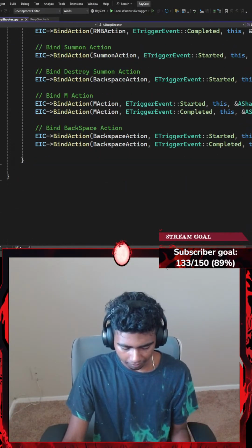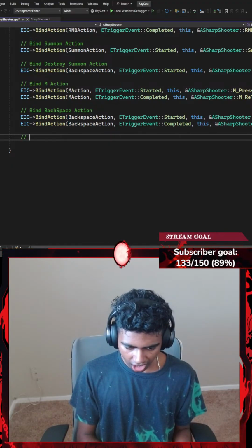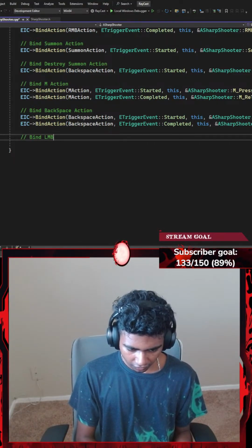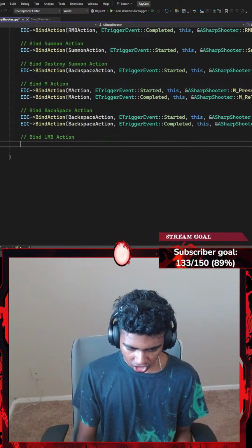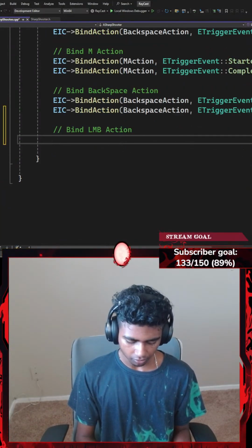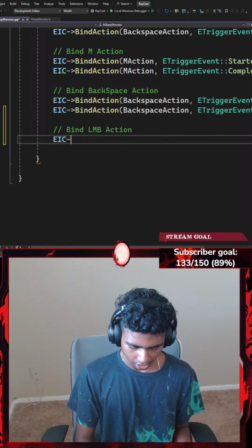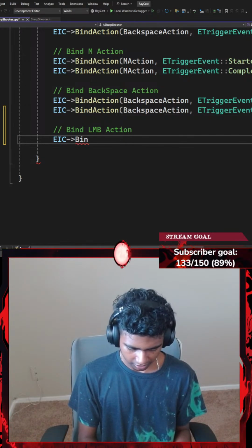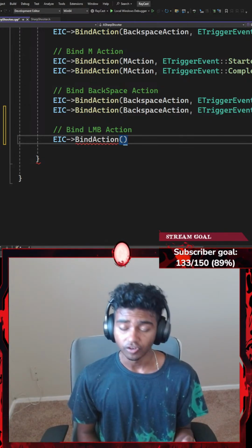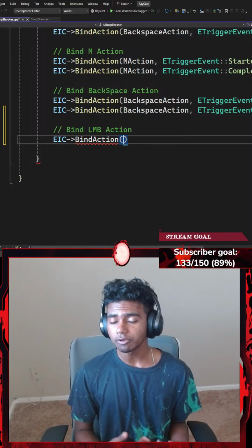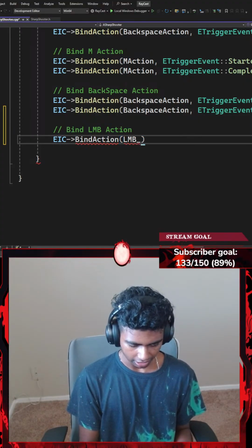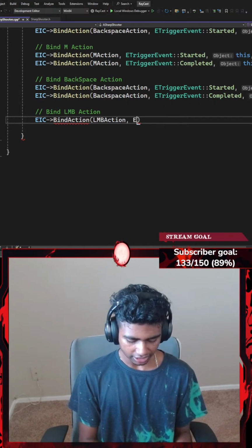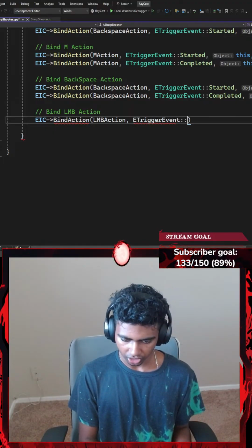So now for my binding, I'm gonna firstly go ahead and add a comment that says something like bind the LMB function. So I'm gonna go with something like bind LMB action. In order to bind my LMB action, I'm gonna go with EnhancedInputComponent that points towards my BindAction function. Let's go with something like BindAction function, which requires a few parameters. The first parameter is going to be my action name, which in this case is going to be LMBAction. Okay, and then it's going to be requiring an ETriggerEvent as well. So I'm going to go with ETriggerEvent.